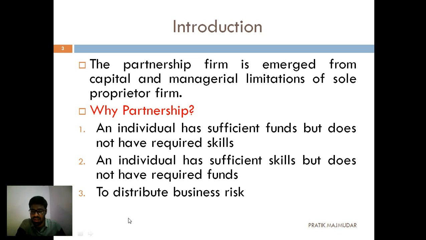And last, to distribute the business risk. We know that whatever amount is deposited, higher the risk, higher the gain, if you have heard this term. What we are doing is distributing our business risk by introducing a new partner. That means the responsibilities are in different hands, so the business risk is divided among two or three partners, the number of partners there are in the firm.